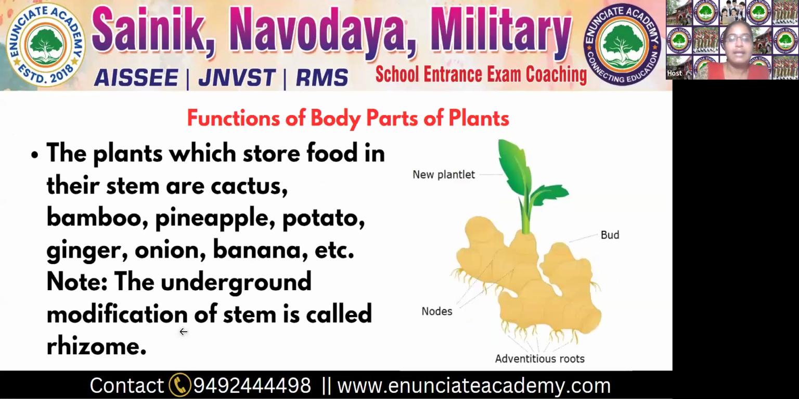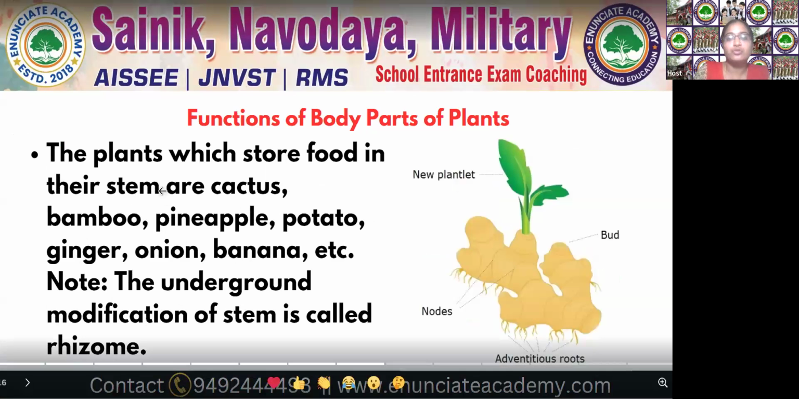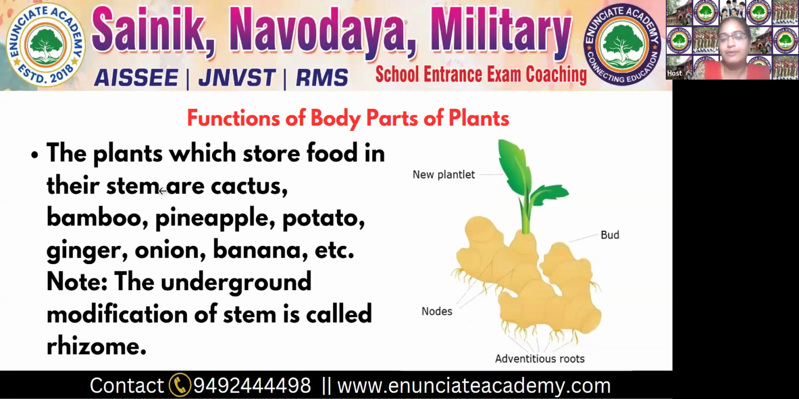Another one is plants which store food in their stem, for example cactus, bamboo, pineapple, potato, ginger, onion, banana. Some plants have stems with the ability to store food. What are those types of plants? Bamboo, cactus. Cactus means Brahmajamudu, Nagajamudu. And pineapple, potato, ginger, onion, banana. These are the plants that store food in stems.